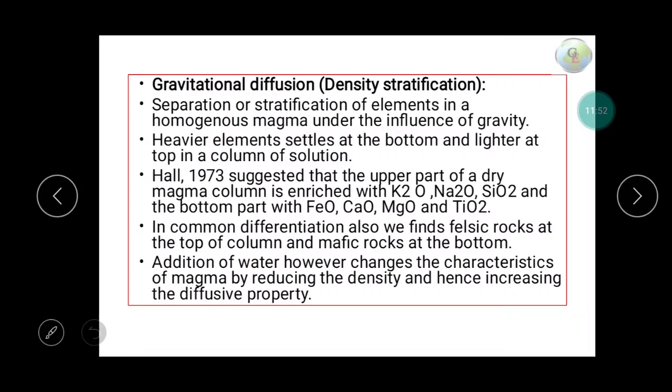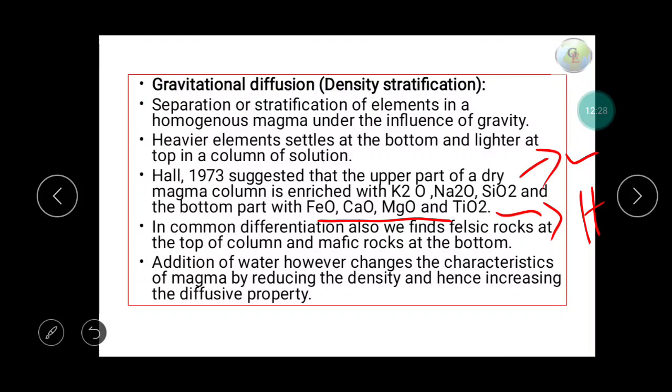Hall in 1973 suggested that the upper part of the dry magma column is enriched with K2O, Na2O, SiO2, and the bottom part with FeO, CaO, MgO, and TiO2. These K2O, Na2O, SiO2 are lighter elements, and these are heavier elements. So this is the simple principle. In gravitational differentiation also, we find felsic rocks at the top and mafic rocks at the bottom. So when we study a rock column, we also find this type of stratification.